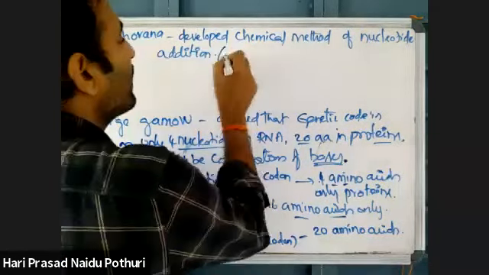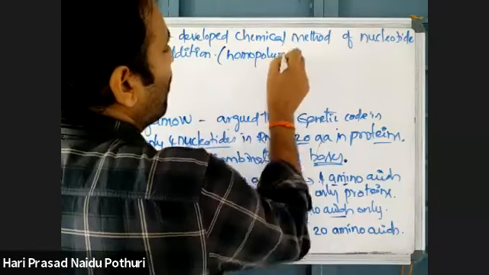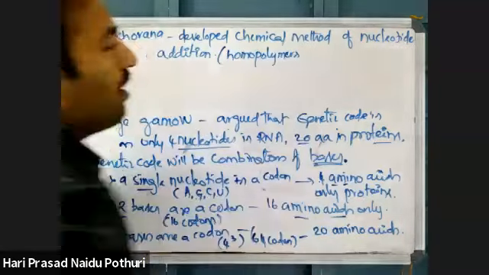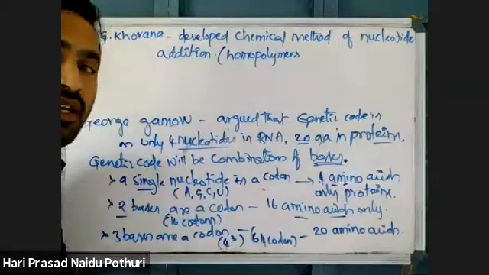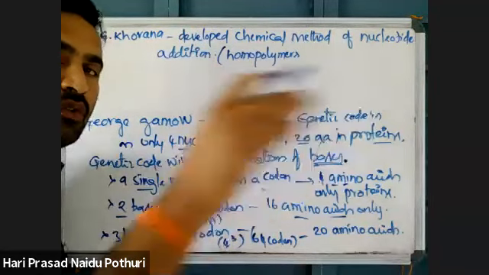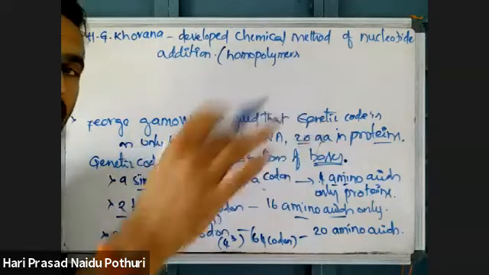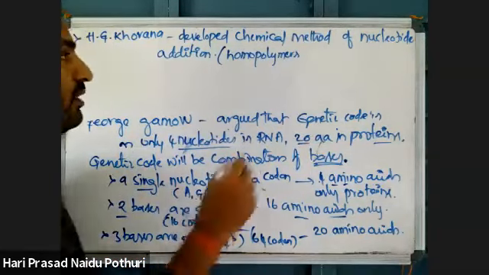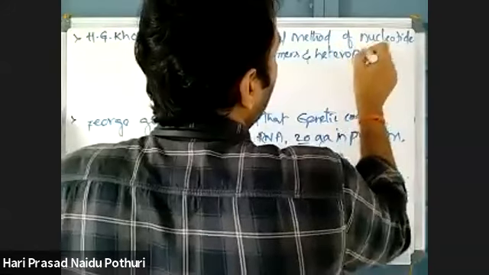That means he could make homopolymers. Homopolymers means all nucleotides with uracil. That means from the 5' to 3' end of this RNA, U, one homopolymer. G, all G in an RNA molecule. That is a homopolymer. And heteropolymers also he was able to make.